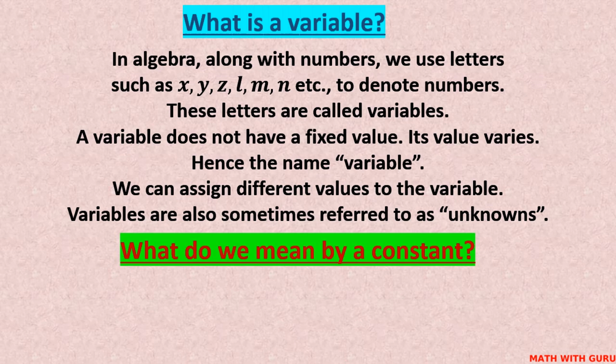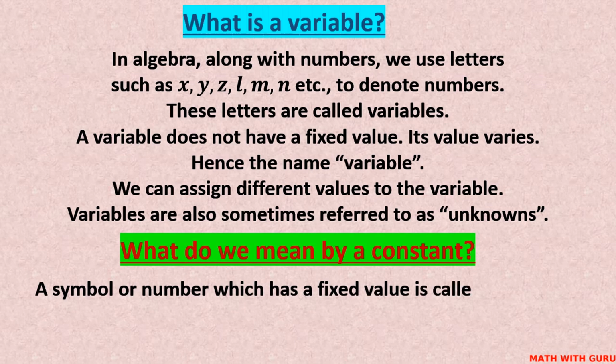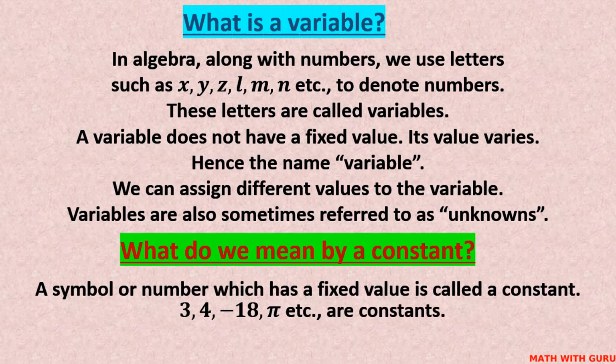What do we mean by a constant? A symbol or number which has a fixed value is called a constant. 3, 4, minus 18, pi. Yes, pi is a constant number. It is the ratio of the circumference of a circle to its diameter. These are all constants.